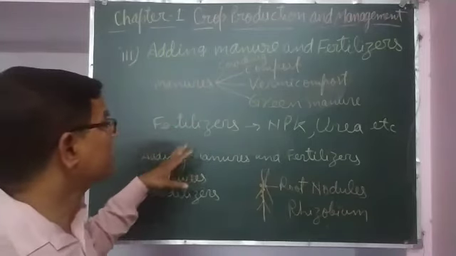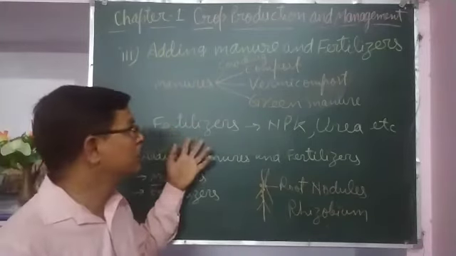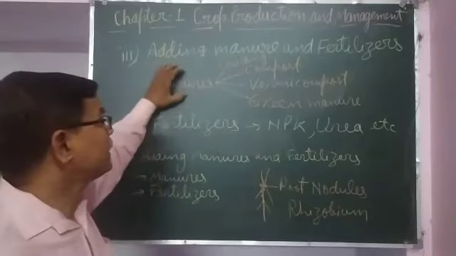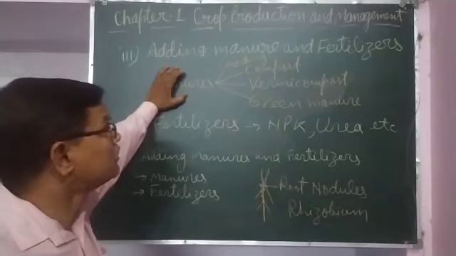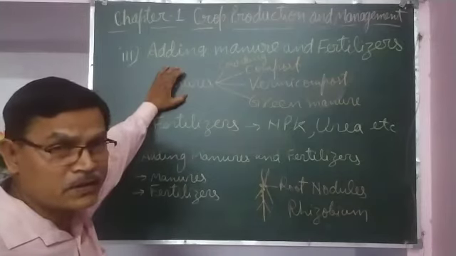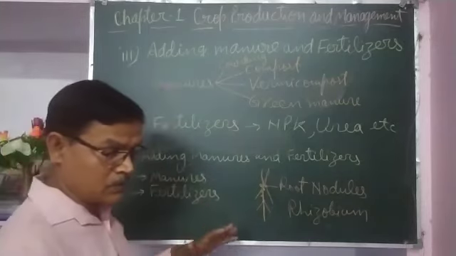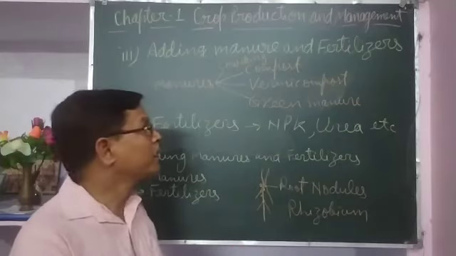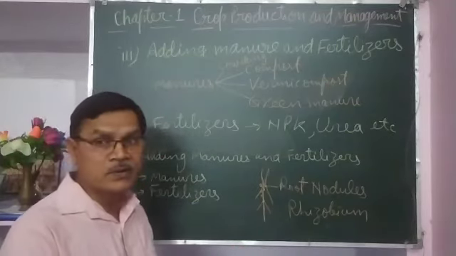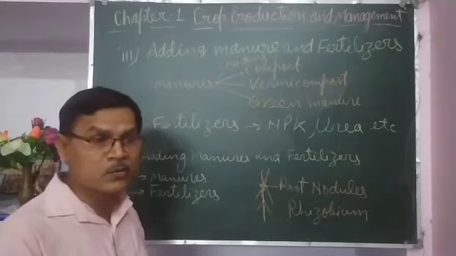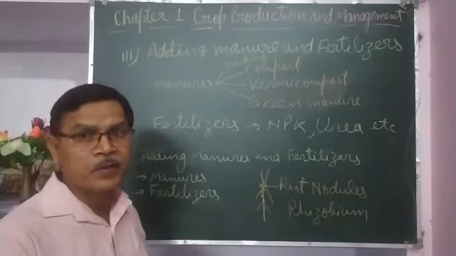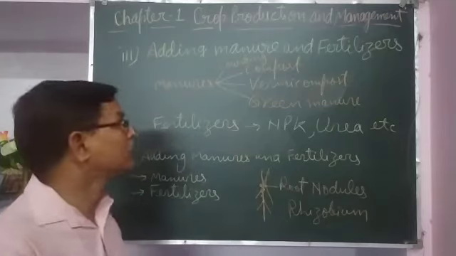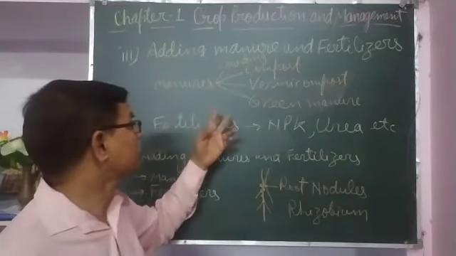If we talk about advantages and disadvantages of manures, manures have advantages like they enhance the texture of the soil, make the soil porous, and enhance the growth of microorganisms such as earthworms, etc. Their growth is promoted by adding manures.